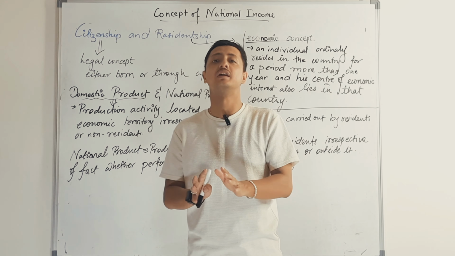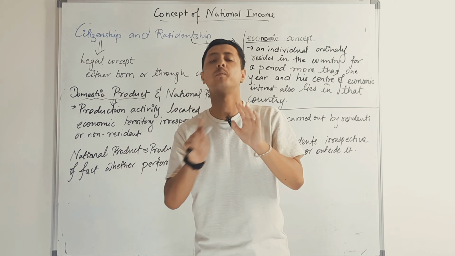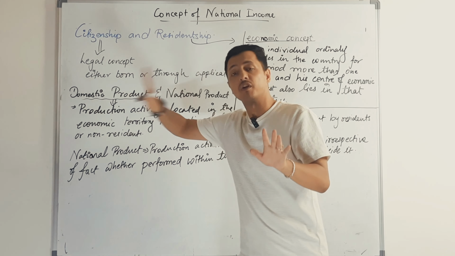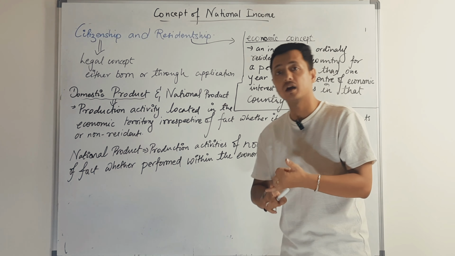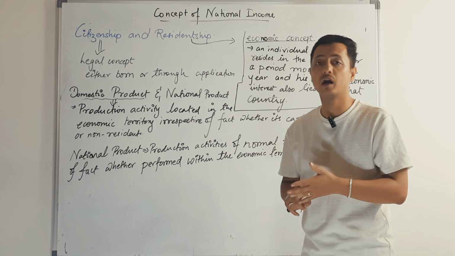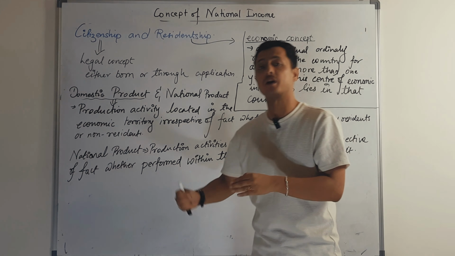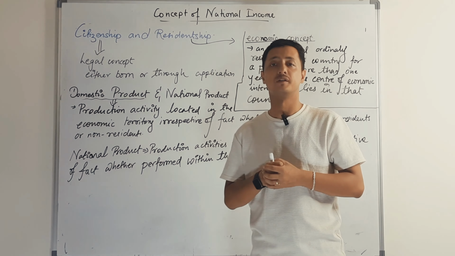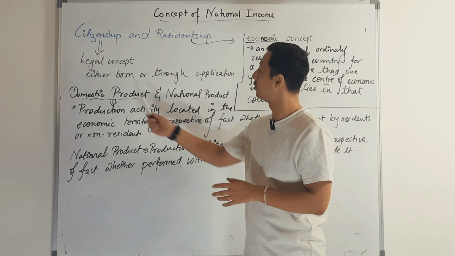Any production activity that is carried out within the economic territory will be considered as domestic product. For example, Honda, Pepsi, Coca-Cola, all doing production activity within the economic territory of a country, would be considered as domestic product.